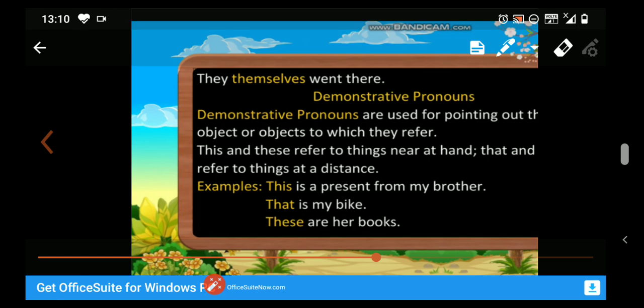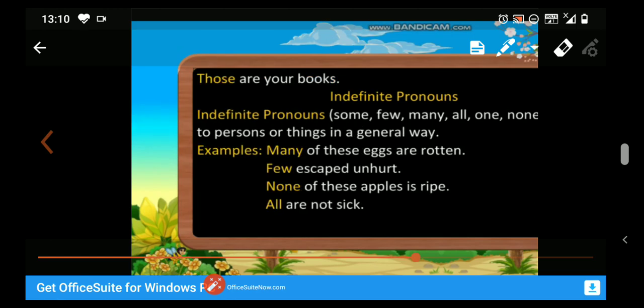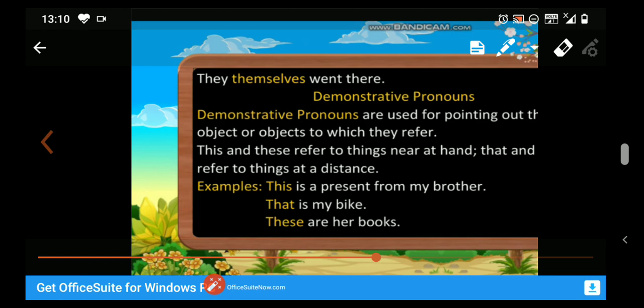For example, this is a present from my brother, that is my bike, these are her books, and those are your books. Students, remember one thing, this and these refer to the things near at hand.